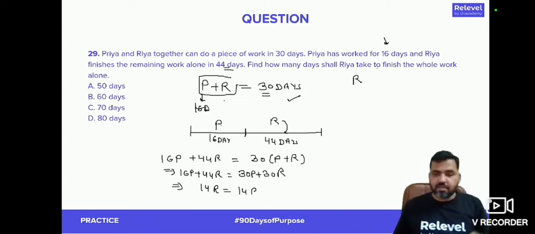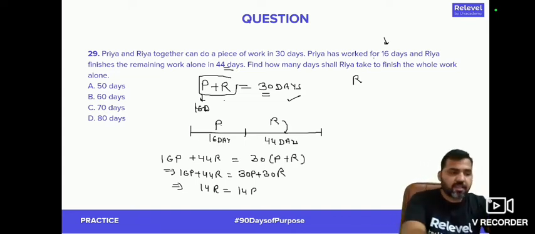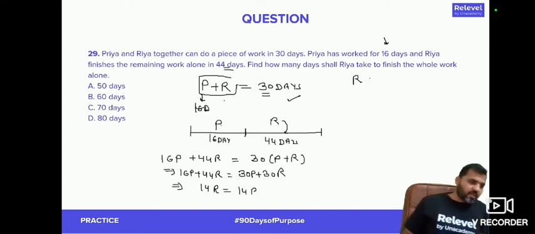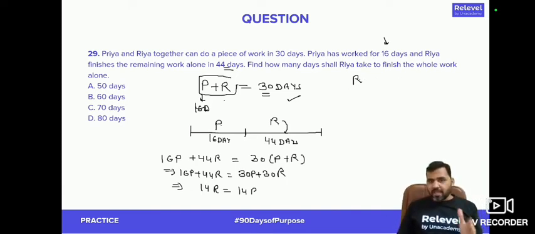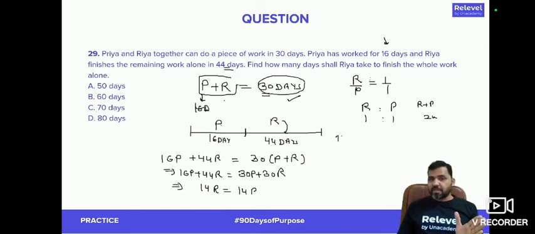So what you can do here is, looking at this, Riya and Priya both have the same efficiency. If Riya and Priya have an efficiency ratio 1:1, that means if Riya can do 1 unit, Priya can also do 1 unit, right? So Riya and Priya together will be doing a total of 2 units. If both of them are working for 30 days, the whole work gets done. So what is my total work? They are doing 2 units per day and they're doing it for 30 days and the work is getting completed. That means my total work is 60 units.